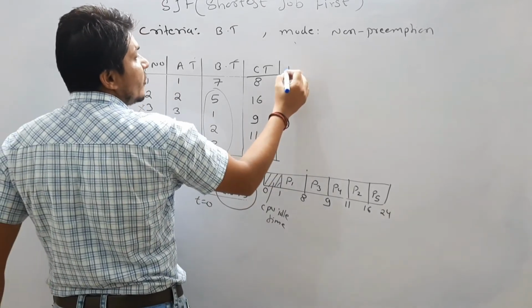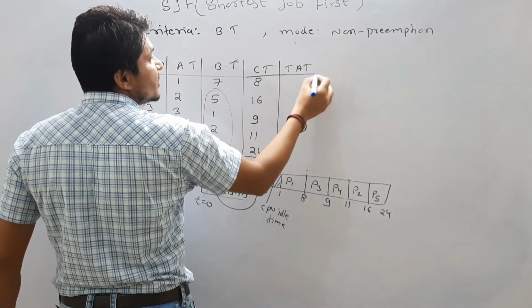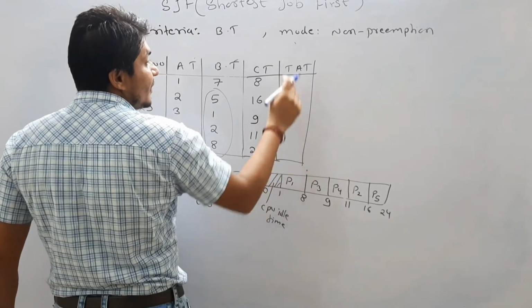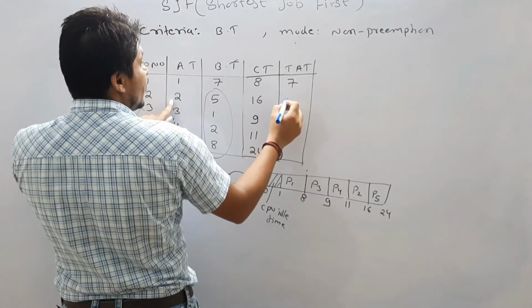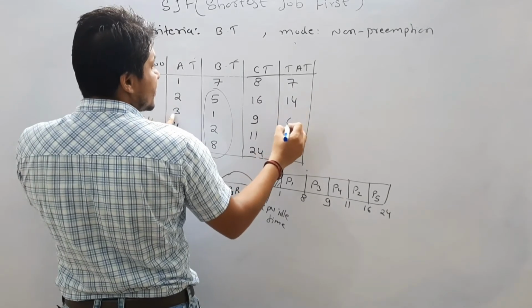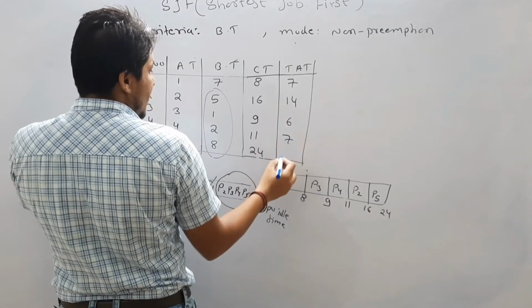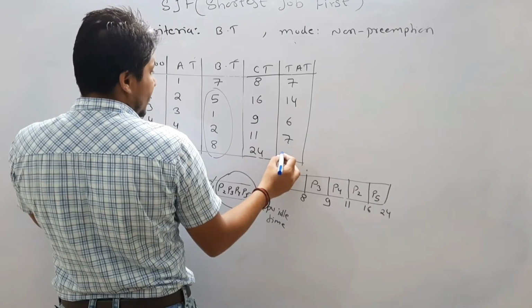Now what is the turnaround time? We know the formula for turnaround time: turnaround time is nothing but completion time minus arrival time. So it will become 7, it will become 14, it will become 6, it is going to be 7, and it is going to be 19, correct.